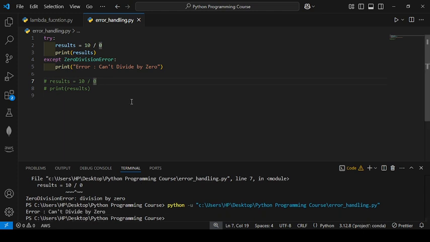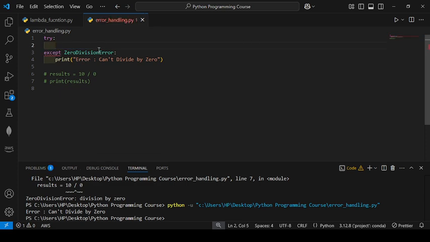So first it checks the result. The try block will check whether there's an error or not. There's an error, yes. So it will go to the except block, and since it is an error, it will print can't divide by 0. Okay, and if you have multiple errors, like I write here,